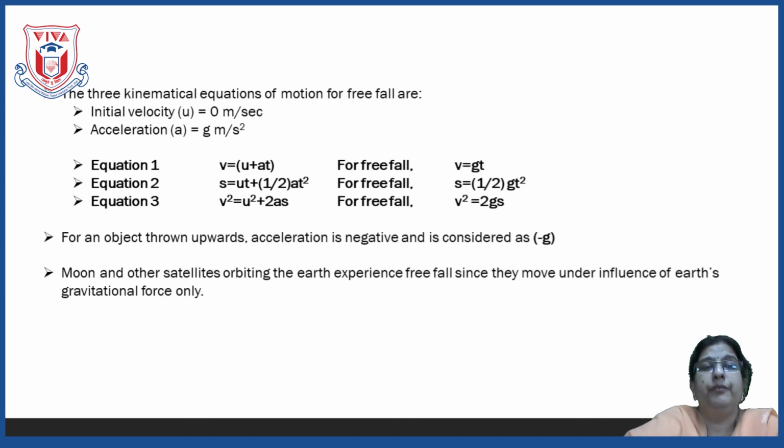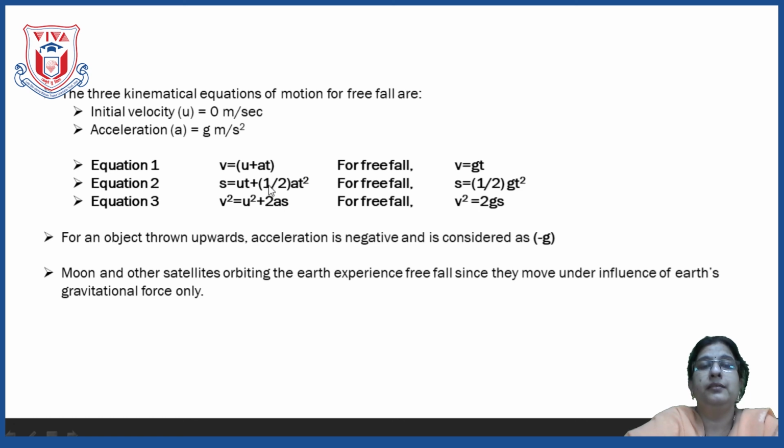First of all, we will see the three kinematical equations that we already learnt in 9th standard. First equation is v = u + at. The second equation is s = ut + ½at², and the third equation is v² = u² + 2as.